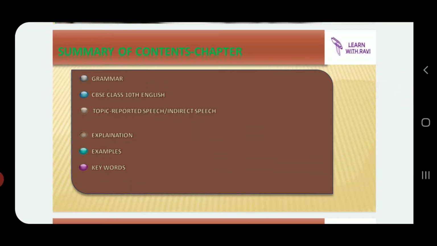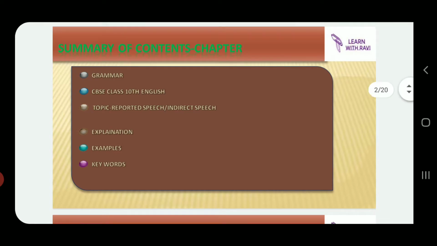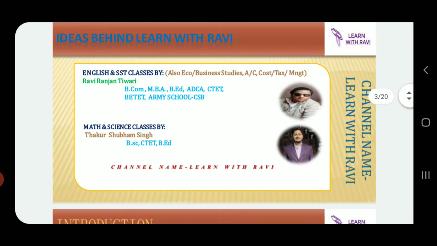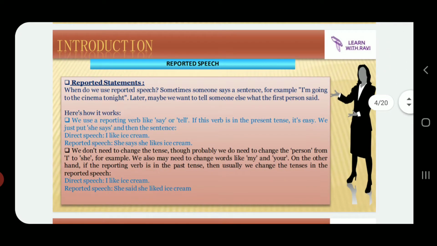This is a curriculum of CBSE class 10th English, and the topic is reported speech or indirect speech. And we are going to give you the explanation, examples, the keywords, and migration and movements of verbs. Okay, so here we go.